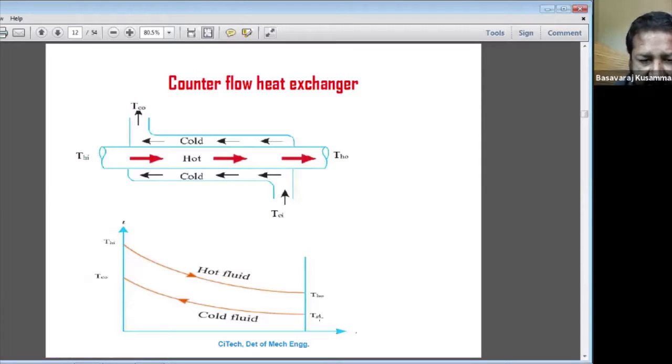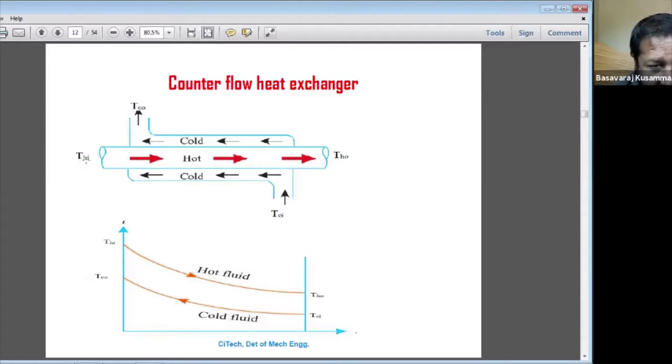Understood? Okay. Imagine TCI is 20 degrees Celsius. Whenever heat transfers from the hot fluid to the cold fluid, the temperature goes on increasing. Hence, TC naught is greater than TCI.